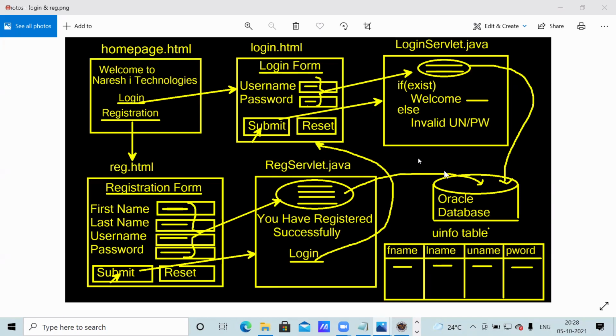In this application, instead of writing two connections, this connection only I want to access here. Is it possible or not possible? If possible, how? If not possible, why?